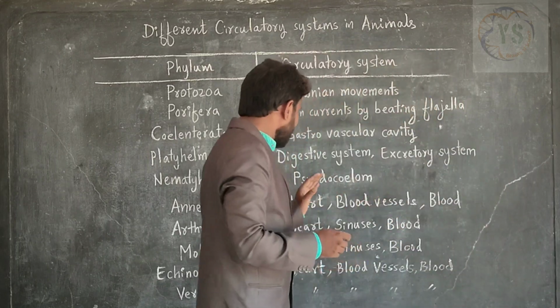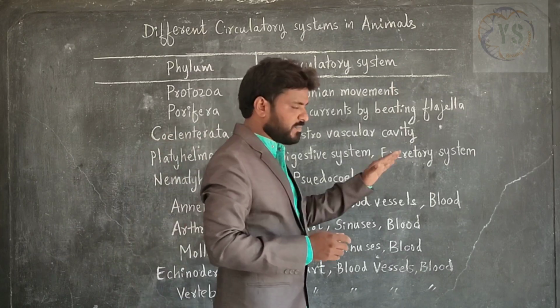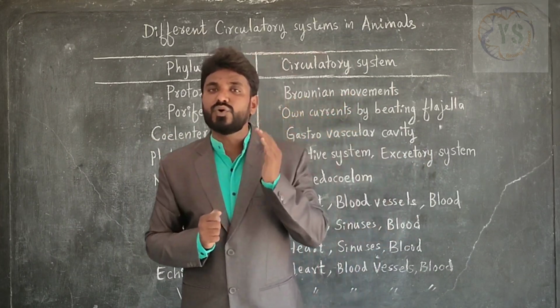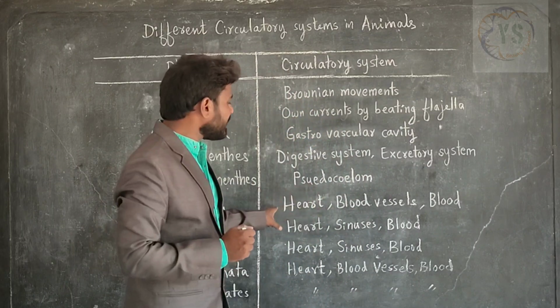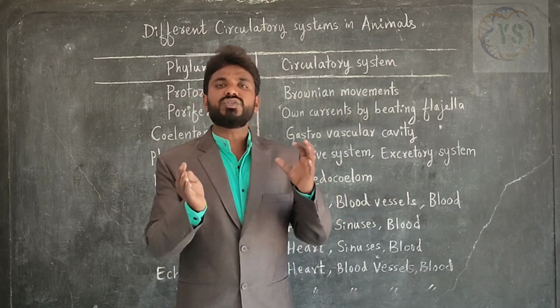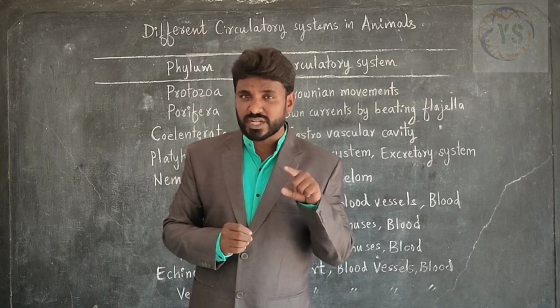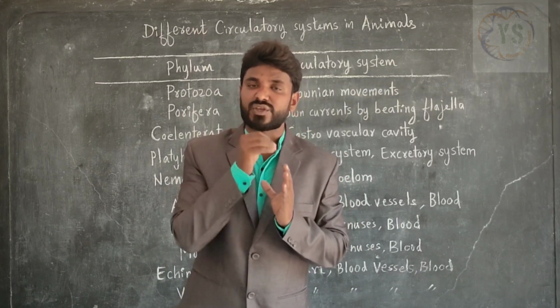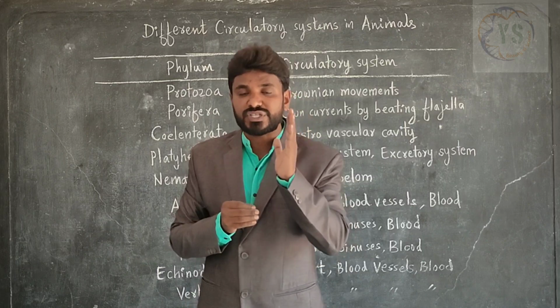The parts are like this: heart, blood vessels and blood. These three are known as circulatory system. Here the blood flows in blood vessels, so this kind of circulation is called closed type of circulation. What is closed type of circulation? If blood flows in blood vessels, that kind of circulation is closed type of circulation.